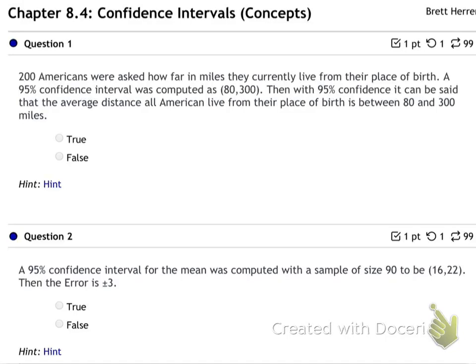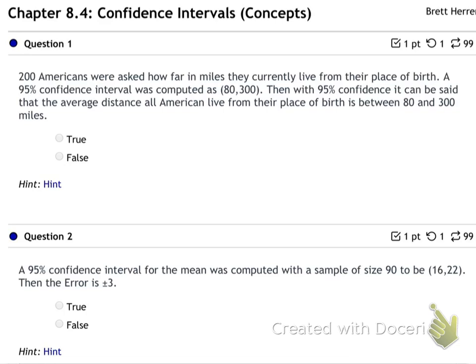Okay, so here we go. Question number 1 in 8.4. So now we're basically done with confidence intervals. We've done confidence intervals for proportions, for means, and then sample size. This is the end of the chapter. Next time we're going on to hypothesis tests.